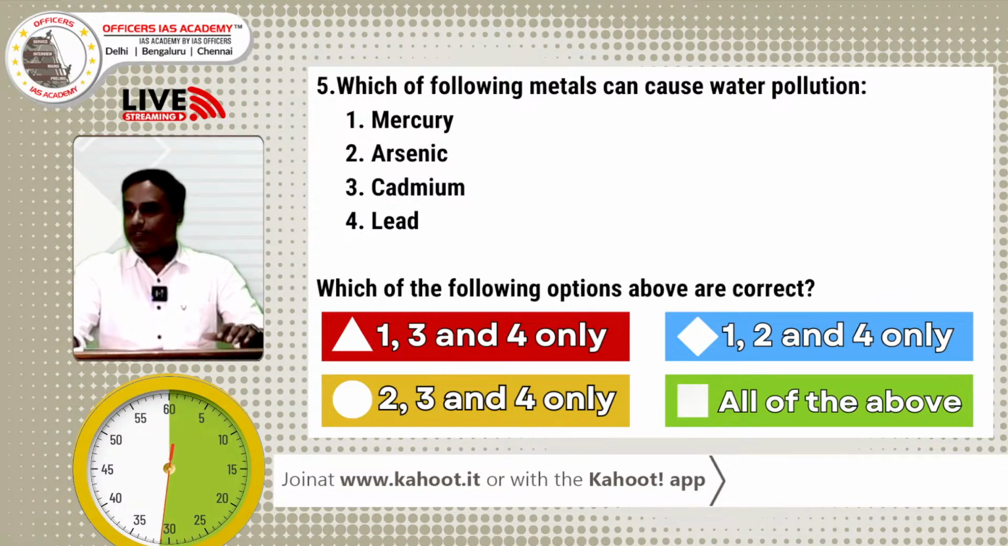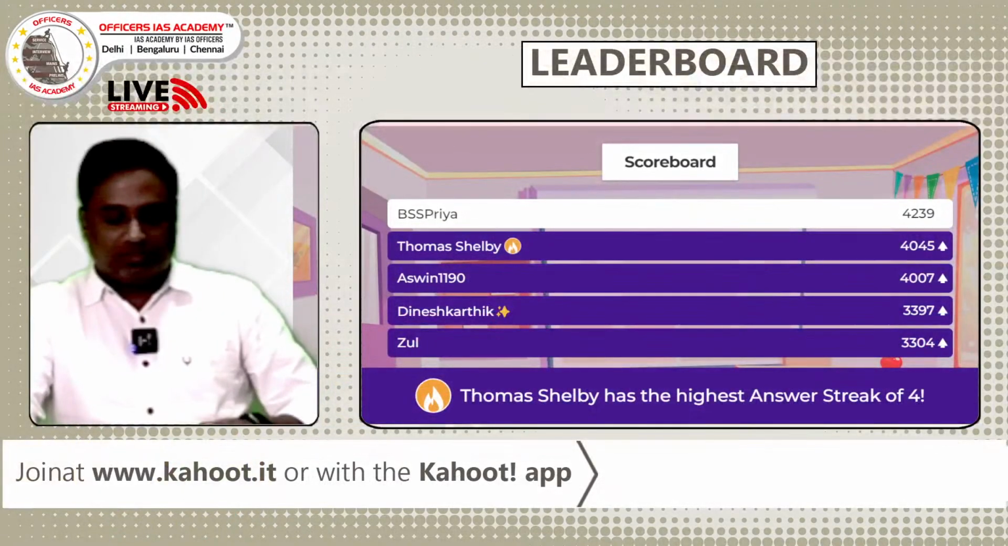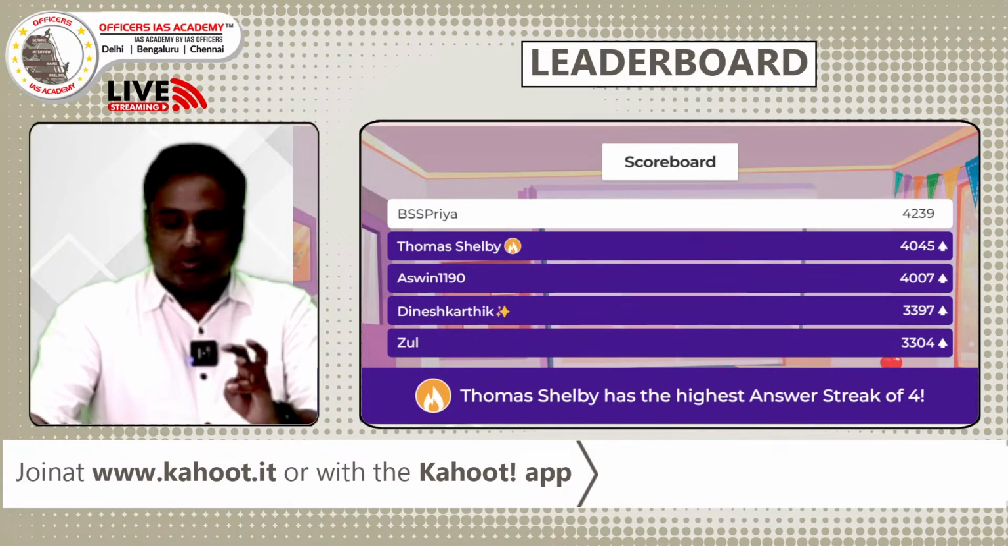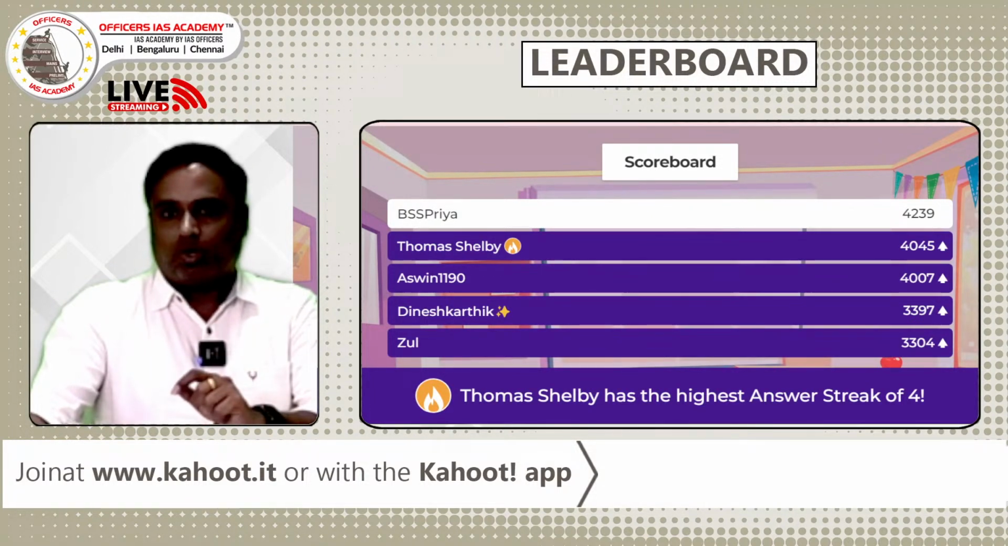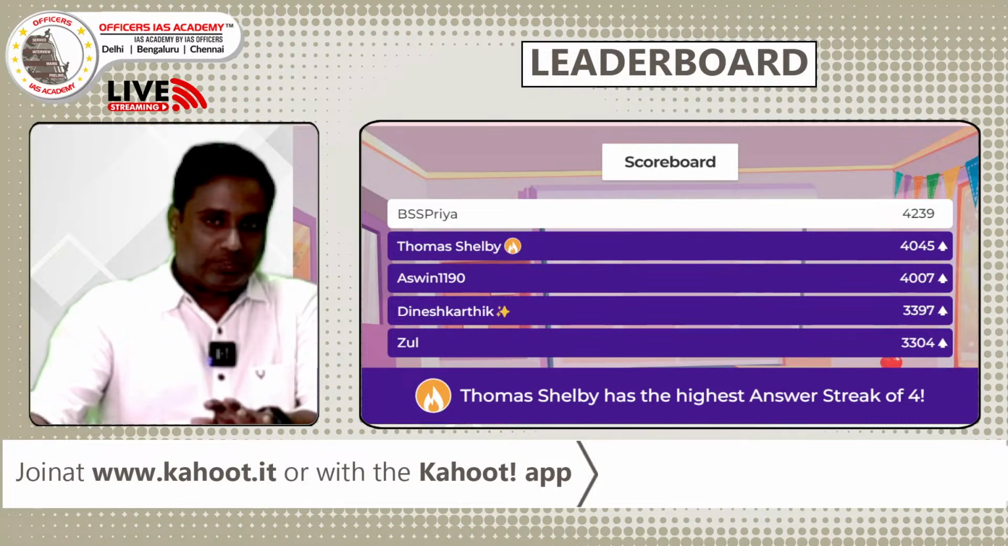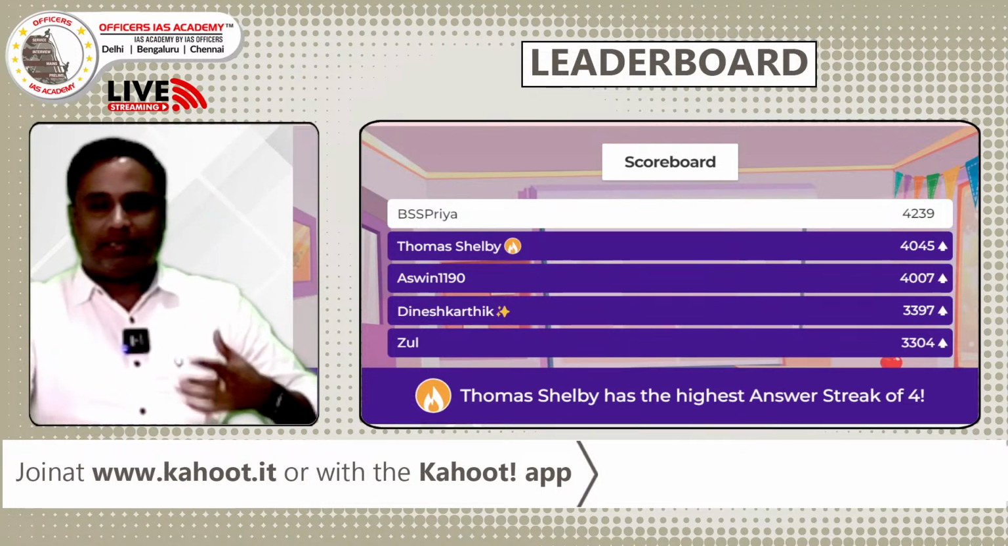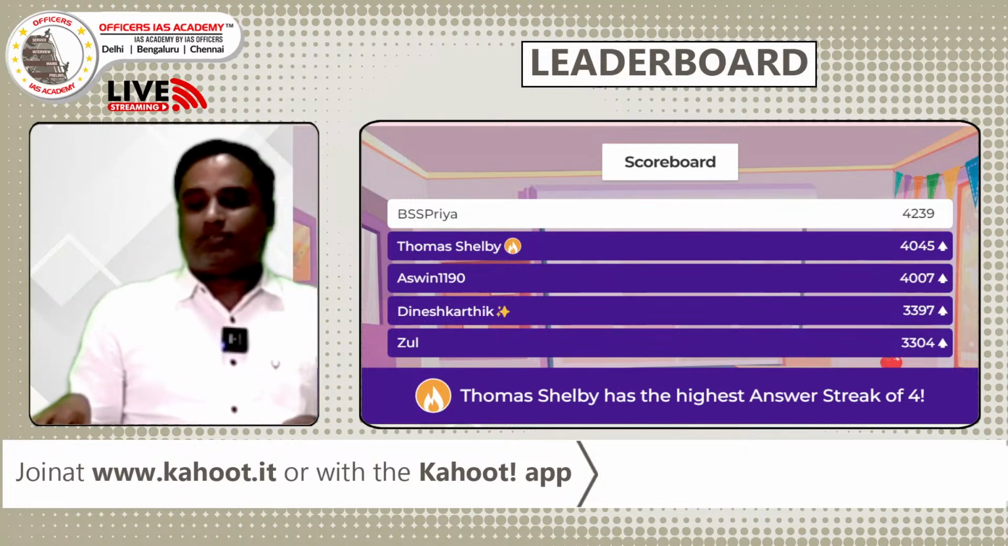Last 5 seconds. Yes, we have seen almost the maximum number of people got the right answer. Most of the people got answer D. So mercury, arsenic, cadmium, and lead, all of these will create water pollution. It looks very easy because all of these are hazardous chemicals. When added into the water, they create health hazards. Good, the answer is D here.